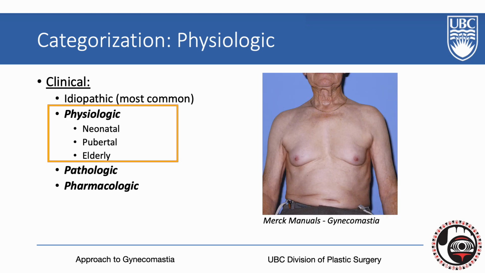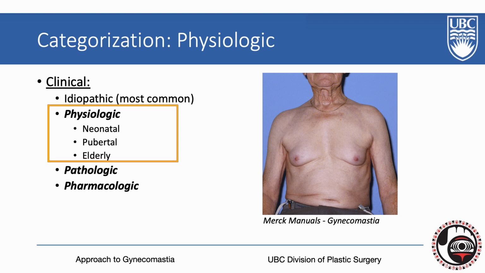The first clinical distinction for gynecomastia that we want to talk about today is physiologic gynecomastia. Gynecomastia typically peaks at 3 ages: during the neonatal period, during puberty and adolescence, and then later in adult life in the elderly. And the background physiological causes for these particular peaks are commonly due to excess in circulating estrogens.